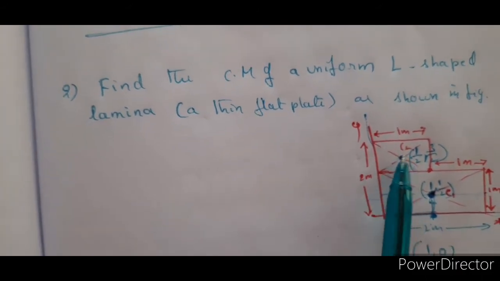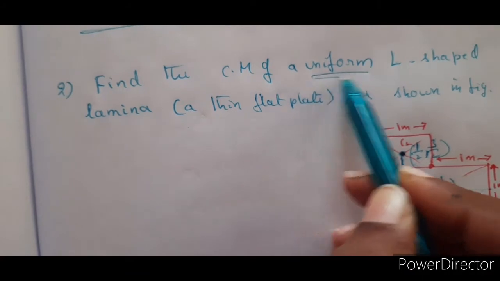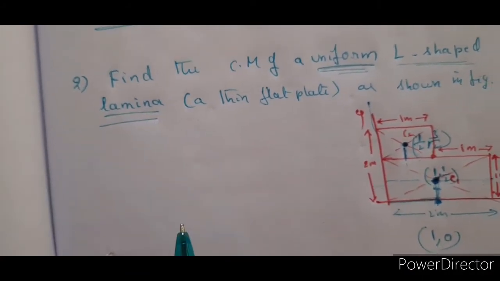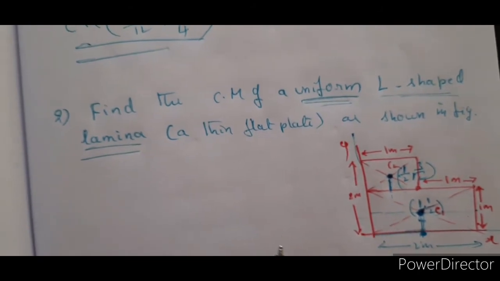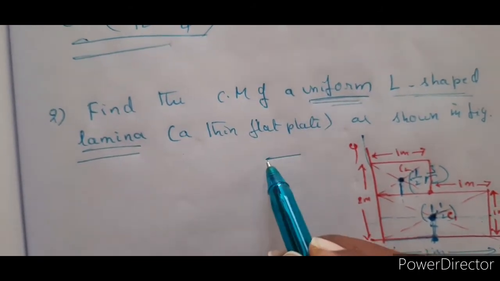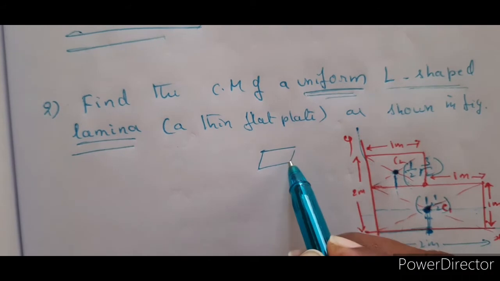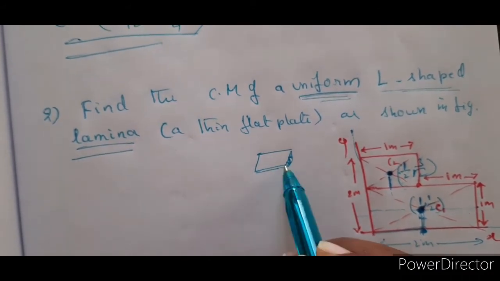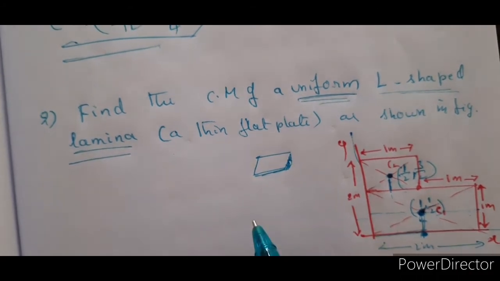See, he gave us a hint: it is a uniform L-shaped lamina. You must understand what it means. Let me draw the plate like this. This is a uniform plate, so the thickness is going to be the same everywhere.